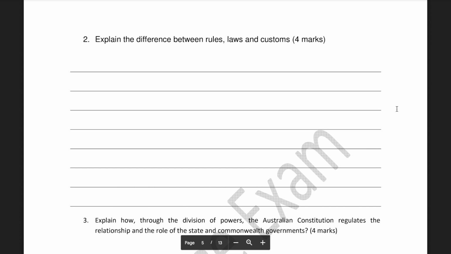And then finally, customs are anything that's sort of traditional. You might want to go out to a certain place on a special holiday. You may observe a religious holiday or something like that, but it's not a rule or a law. It is a custom to a group of people.